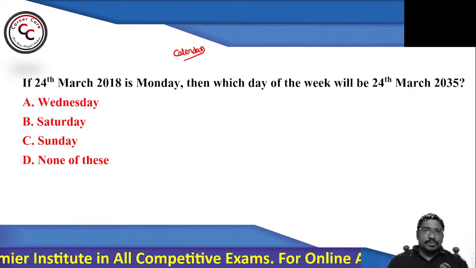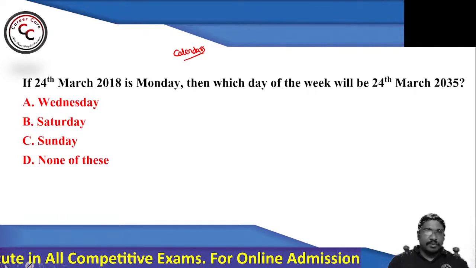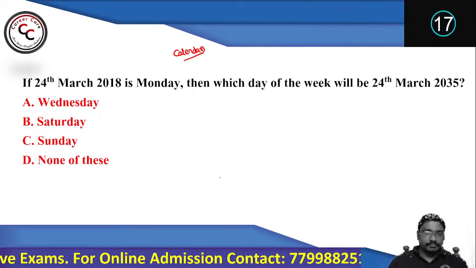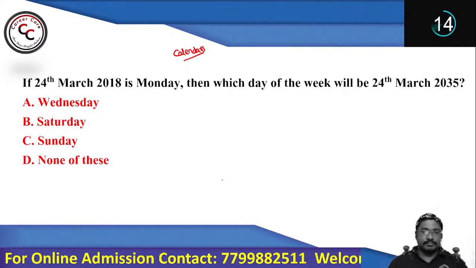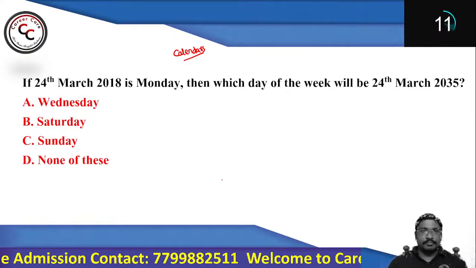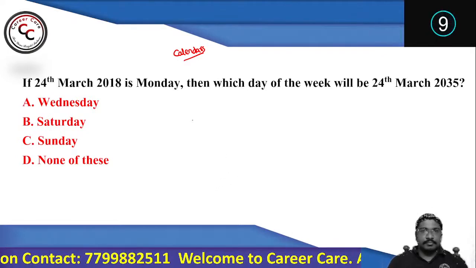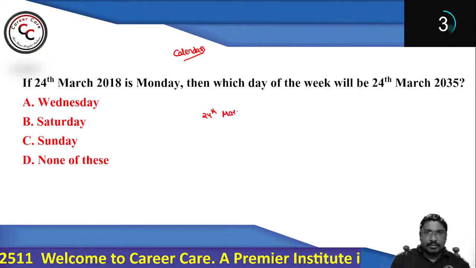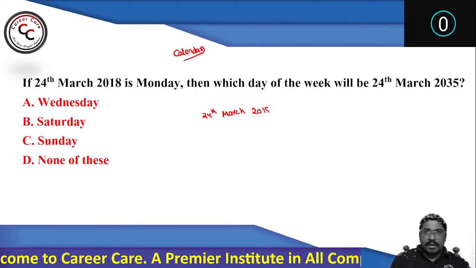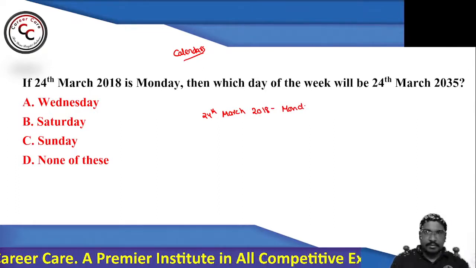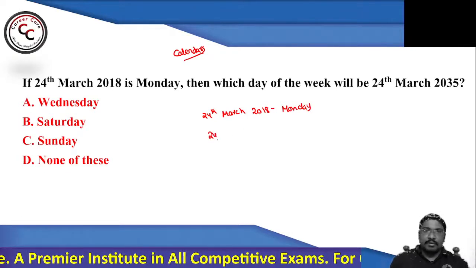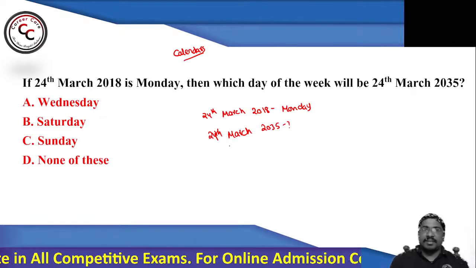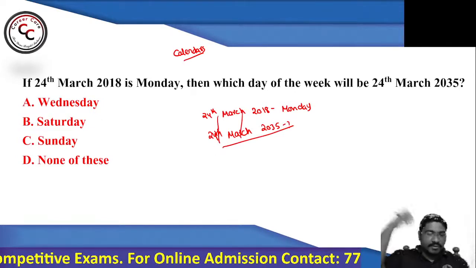If 24th March 2018 is Monday, then which day of the week will be 24th March 2035? 20 more seconds I am giving you. 24th March 2018 is Monday. Then which day of the week will be 24th March 2035?